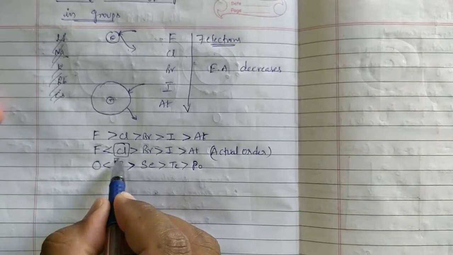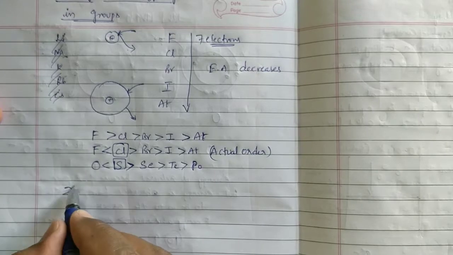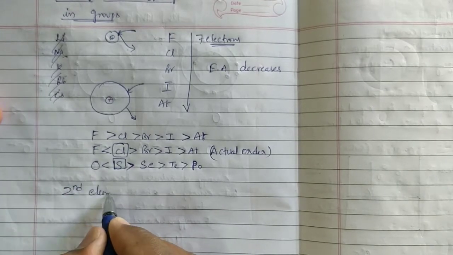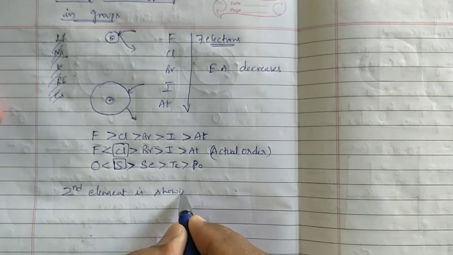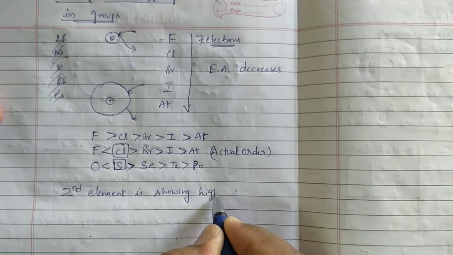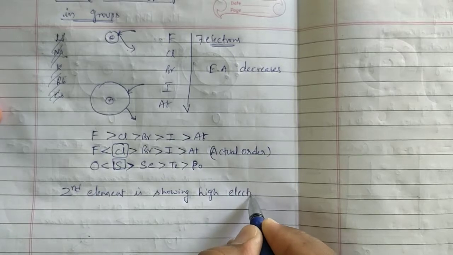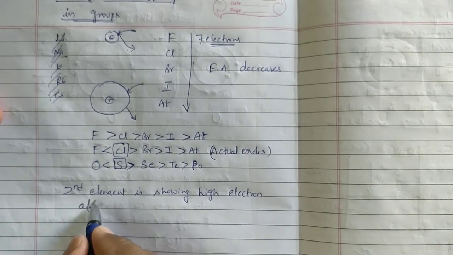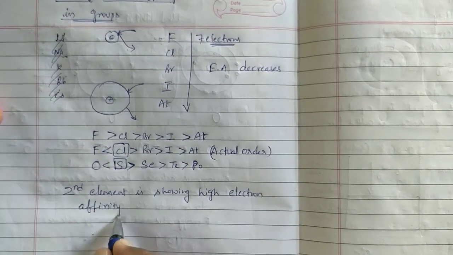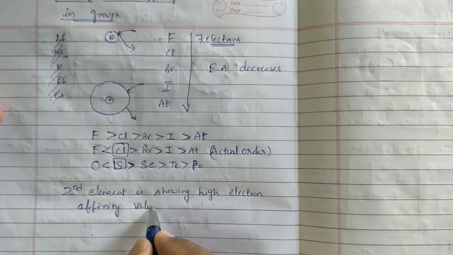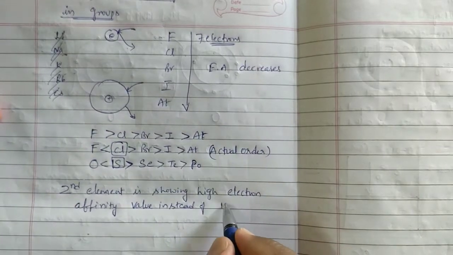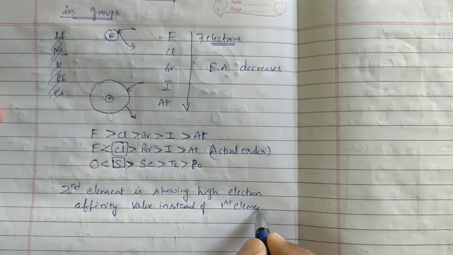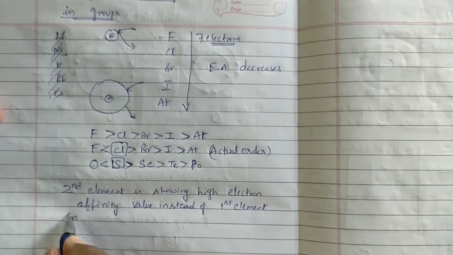Like that, the second element shows a higher electron affinity value instead of the first element in a group.